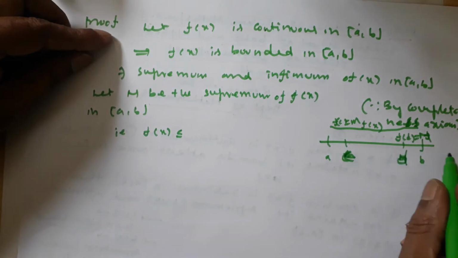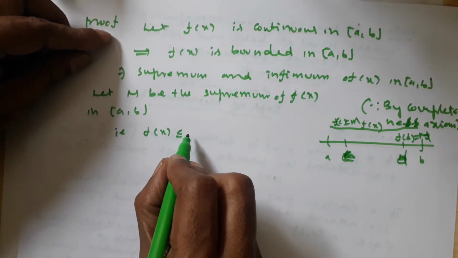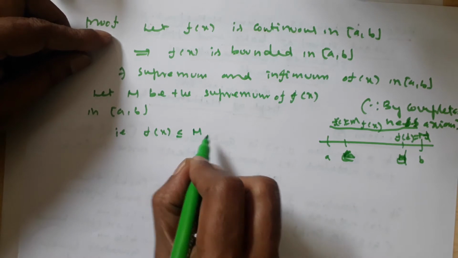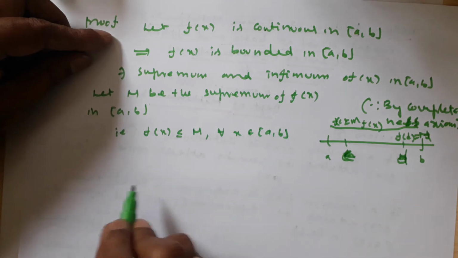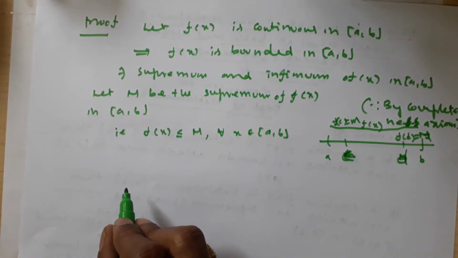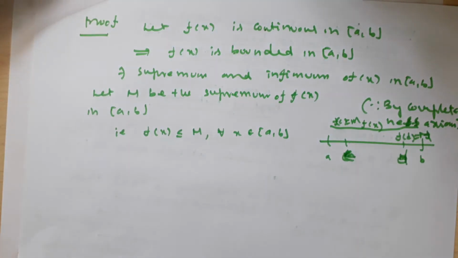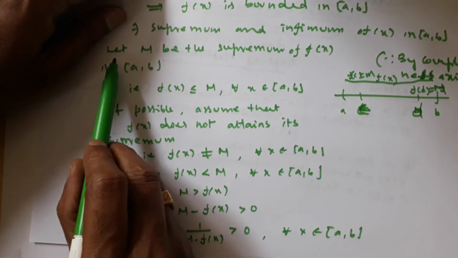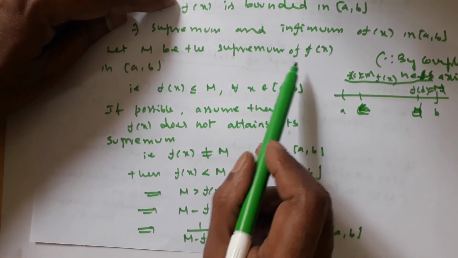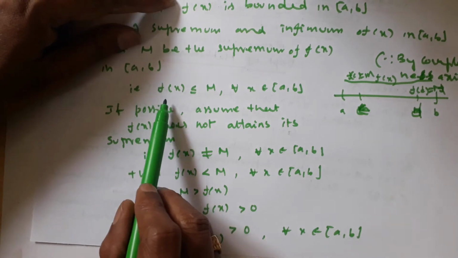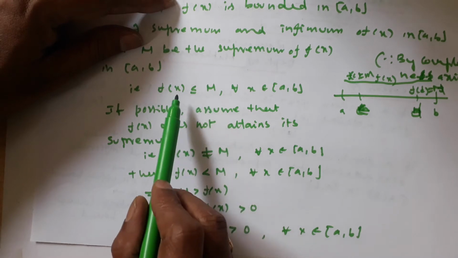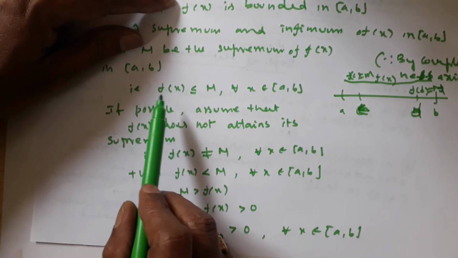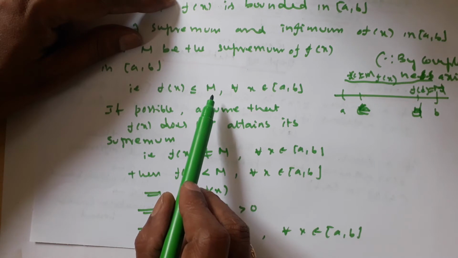So f of x is less than or equal to M, for all x belonging to closed interval a comma b. Whenever we take M as the supremum, f of x is less than or equal to M; maybe equal to M, or the function is less than M. Whenever f of x is equal to M, f of x attains its supremum.